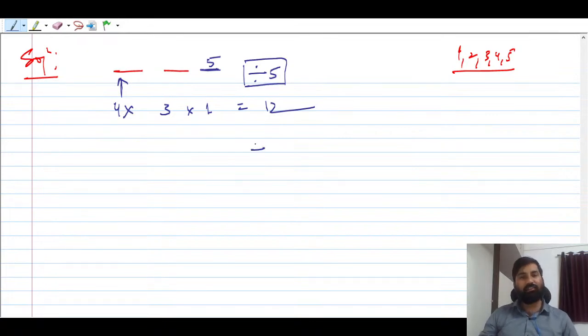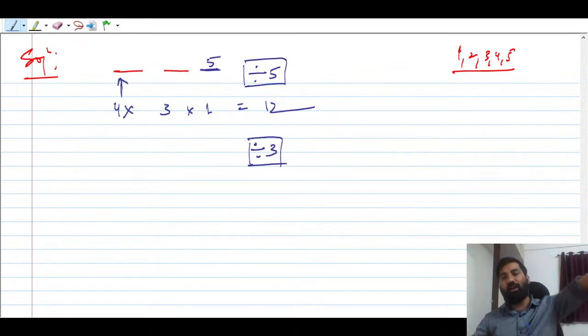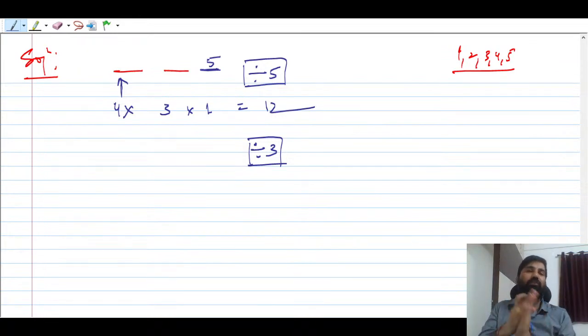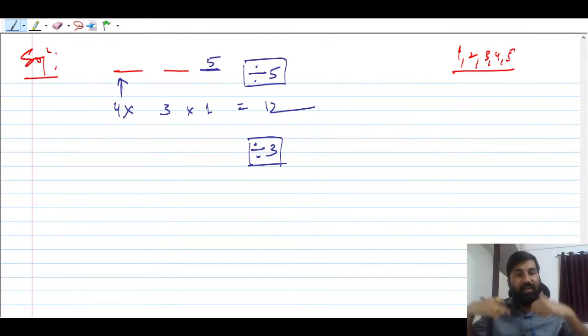Now I'm going to find the number should be divisible by 3. So can somebody tell me what are the digits I'm going to choose to form a number, and that number should be divisible by 3? Tell me here, what is that case? What is that condition? We always check, or you can say test of divisibility. How we test that any number is divisible by 3? Sum of the digits should be divisible by 3. Okay? Sum of the digits should be divisible by 3. Understand that, you have to keep in mind.